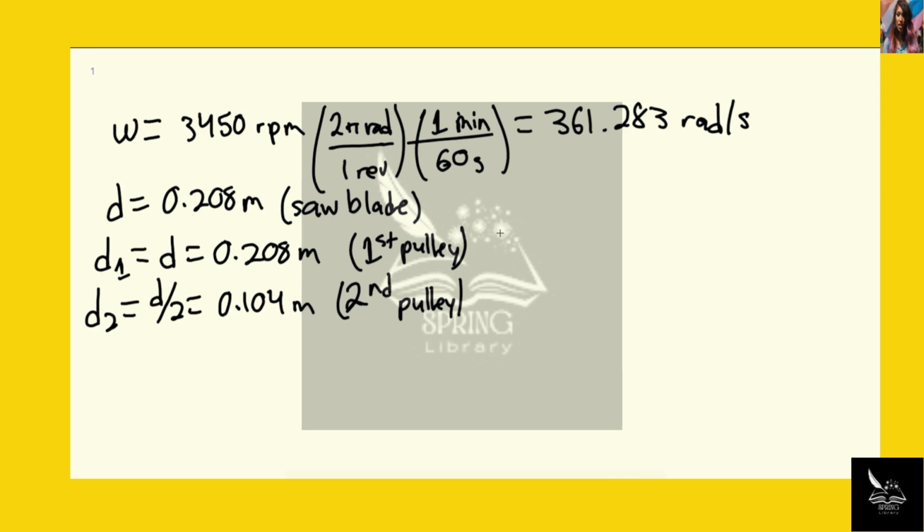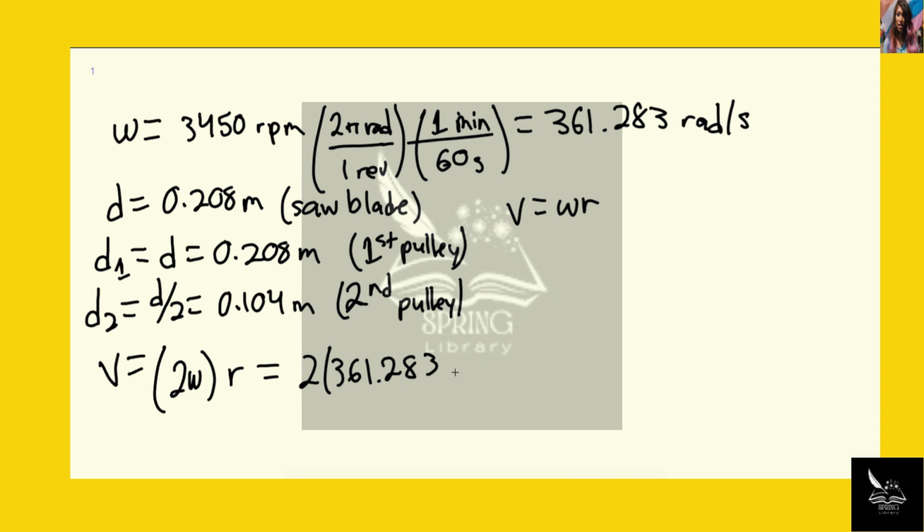So we know that V equals omega r, and we know that the angular velocity of the second pulley is going to be twice that of the first pulley. So V is going to equal 2 omega times r, 2 times 361.283 times 0.104, and this is going to give us 75.147 meters per second.